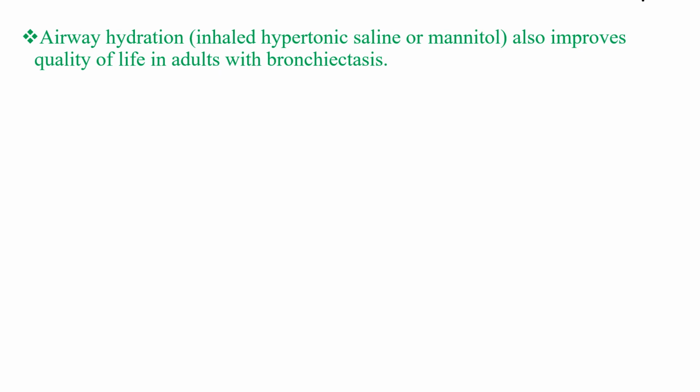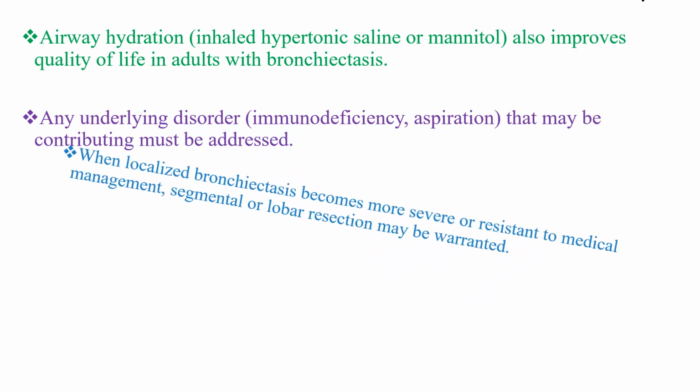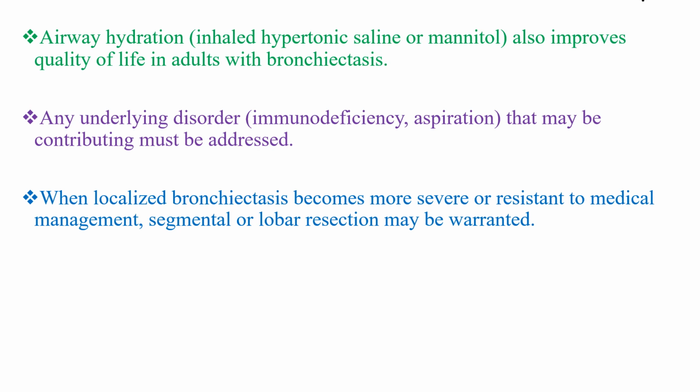Airway hydration by either inhaled hypertonic saline or mannitol also improves quality of life in adults with bronchiectasis. Any underlying disorder, immunodeficiency or aspiration that may be contributing must be addressed. When localized bronchiectasis becomes more severe or resistant to medical management, segmental or lobar resection may be needed.